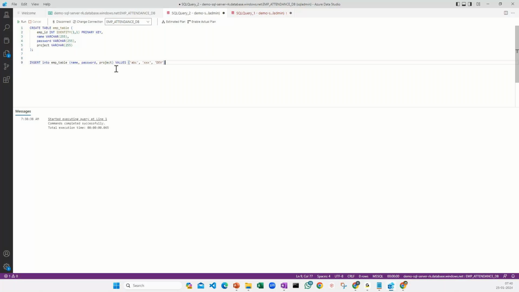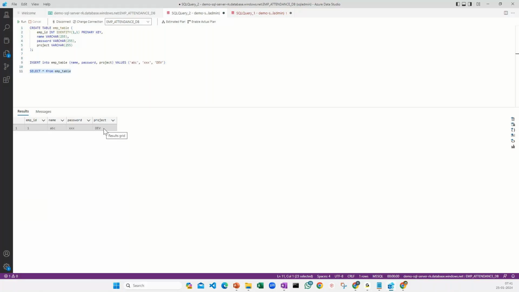I just select it and I'll say run. The moment I select and run, it will only run one query. Can you see there is one query which is already created? Now I'm going to write another query, which is select star from employee table, and let's select this one and run this. Now you can see that it is giving me one employee, there is an ABC name, the password is this, and the project is this one.